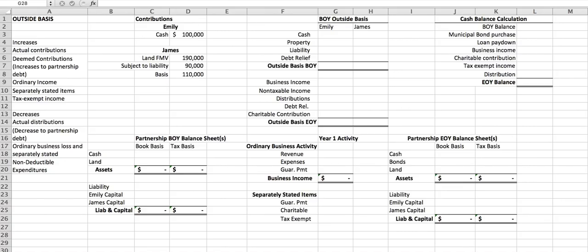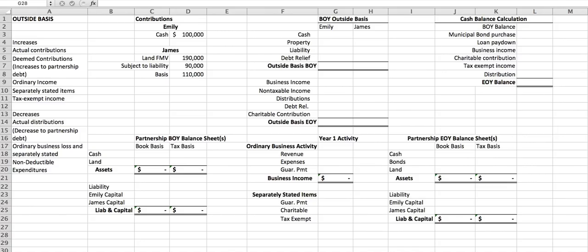Now, one of the first things we talked about was outside basis. Outside basis is the partner's basis in their ownership interest. This is a lot like a shareholder buying stock. When I buy stock in Walmart for $100, my basis in that stock is $100. The only reason anybody cares about that basis number is because that is the number we're going to use to calculate whether I have a gain or a loss.